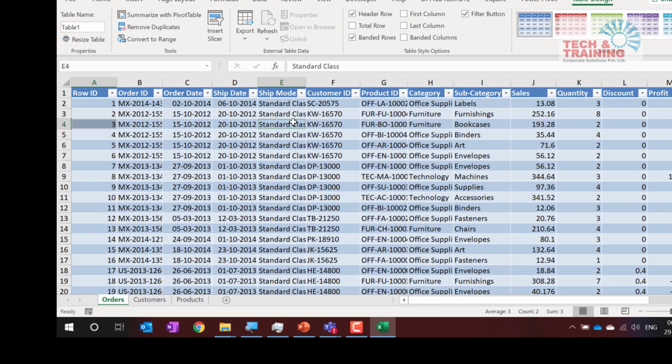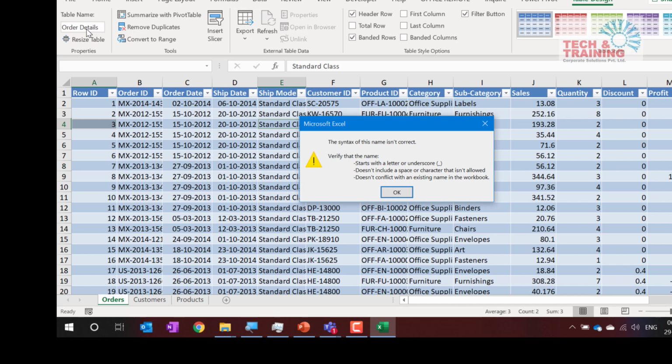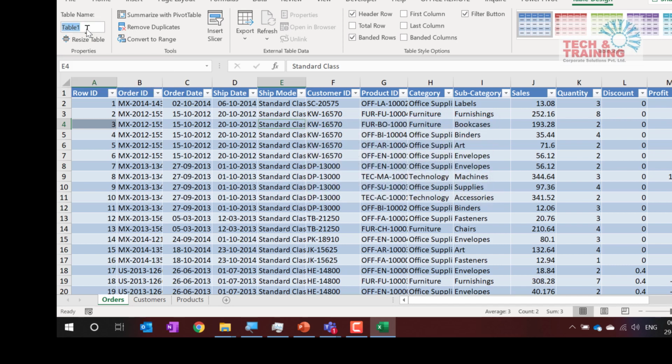When this becomes a table, immediately I am going to give it a name. I'm assuming that all of you are on this file. All you have to do is Control T. The moment you press Control T, the table automatically gets created and it goes to the Design tab, and here we have the name of the table, which is Table 1. I'm going to rename it to OrderDetails, and make sure that you do not leave a space in between. If you do, it is going to give you an error. Let me give a space, and yes, it gives me a syntax error. So I name it as OrderDetails.